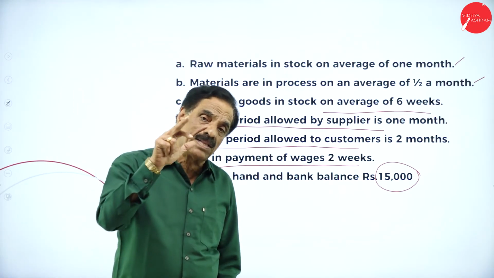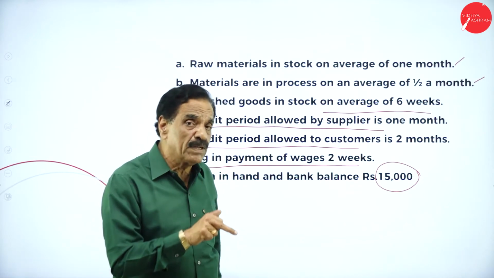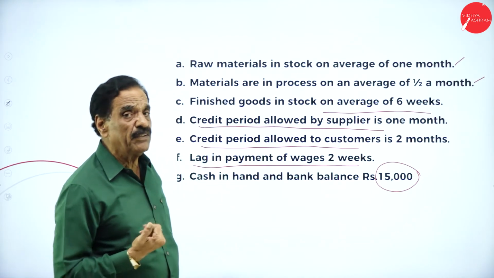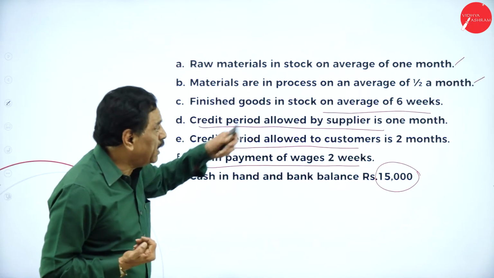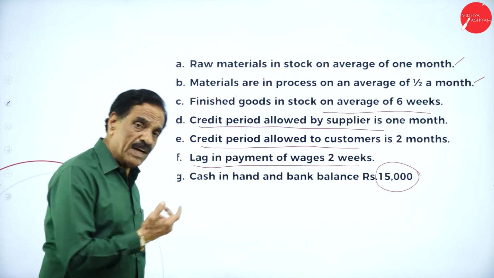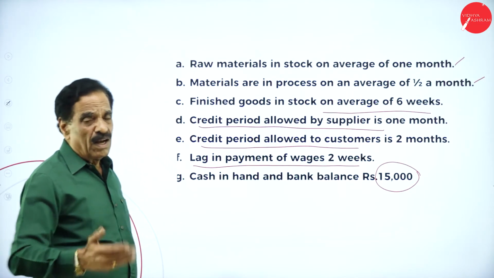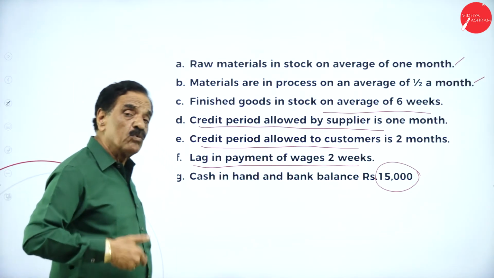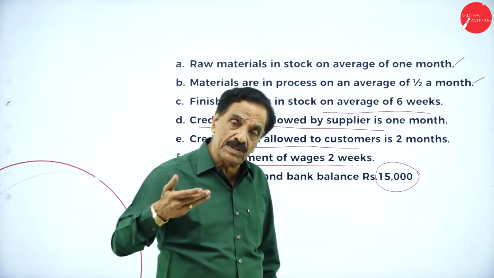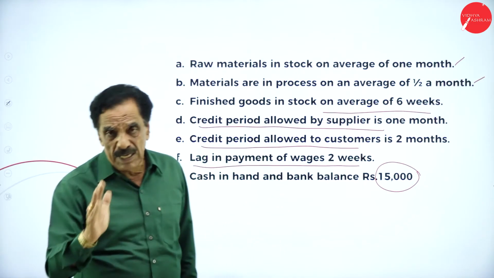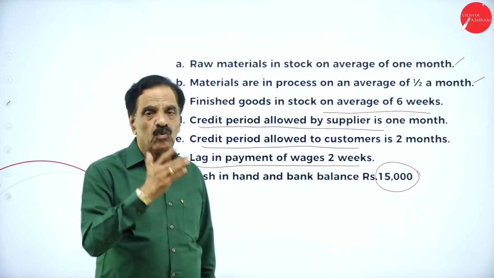Material in process an average of half a month. So in a year, 12,000 divided by 12 into half is 500 units, which should work out. Raw material will be full 16, 500 into 16 works out to 8,000. Labor is 4, half will work out to 2 rupees. Then overhead is 12, half means 6 rupees will work out. Raw material full, labor half, overhead half.